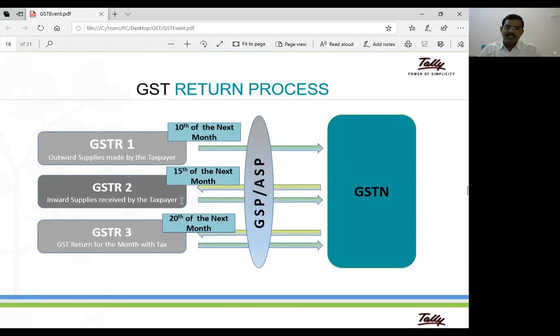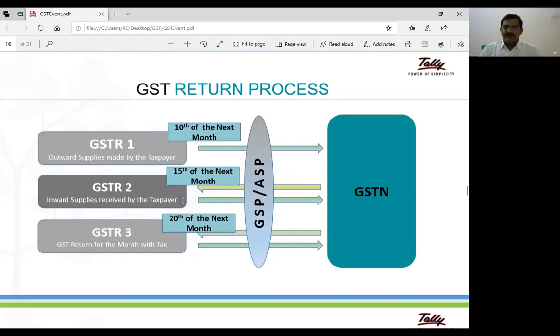One side he is paying tax when he purchases raw material or spare parts; on the other side, he collects tax from customers. Whatever tax he collected and whatever tax he paid earlier can be deducted, and the final tax will be paid.